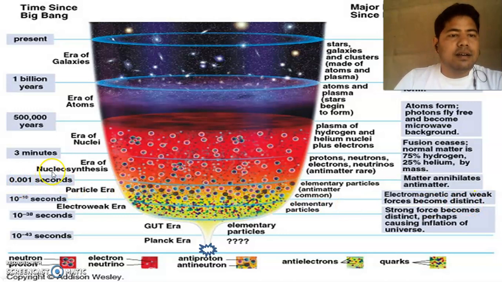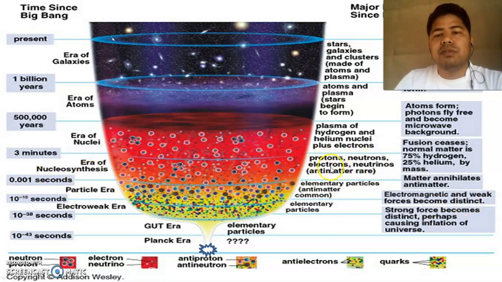Then the era of nucleosynthesis. In this era, protons, neutrons, electrons, neutrinos, and antimatter have been seen, and matter annihilates with antimatter. This event has started, and also fusion has started here.